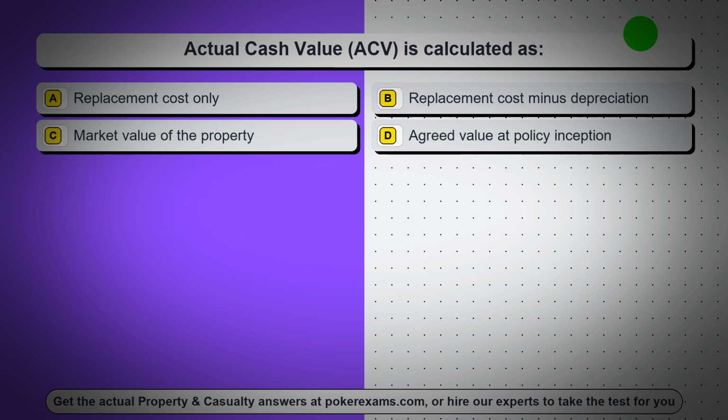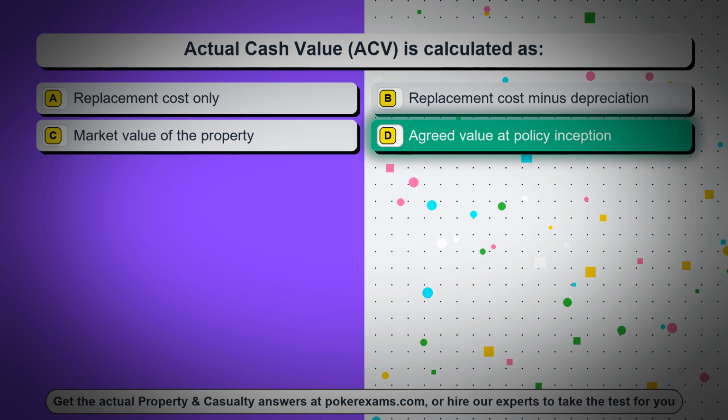Question 88. Actual cash value, ACV, is calculated as: Option A, replacement cost only. Option B, replacement cost minus depreciation. Option C, market value of the property. Option D, agreed value at policy inception. The correct answer is option D, agreed value at policy inception.